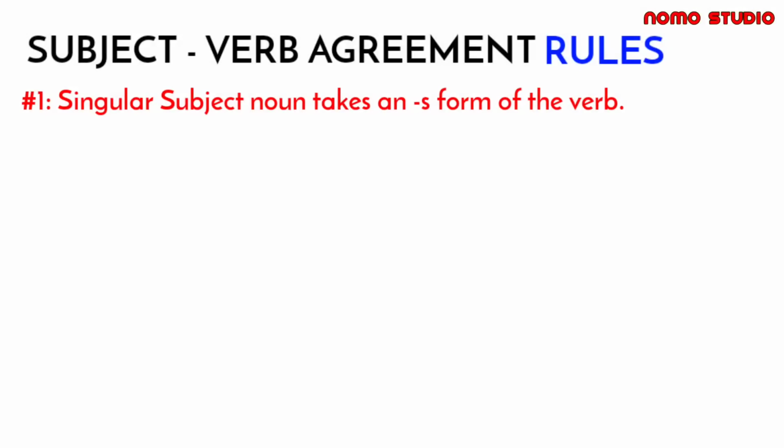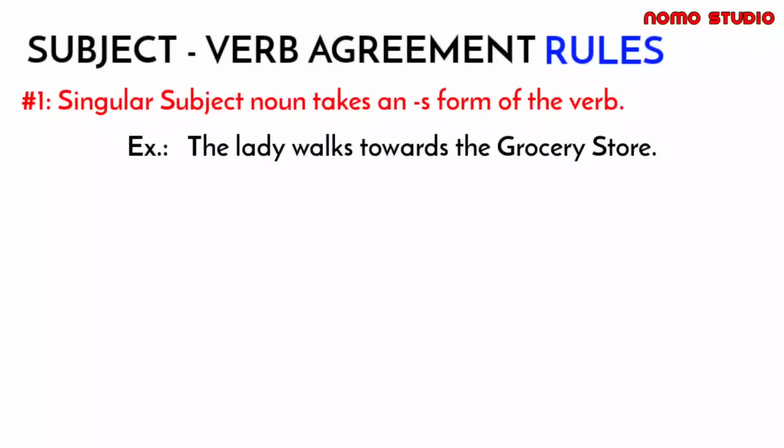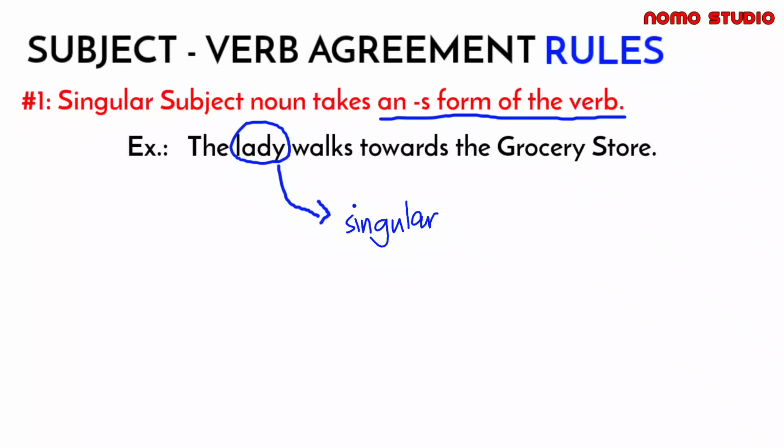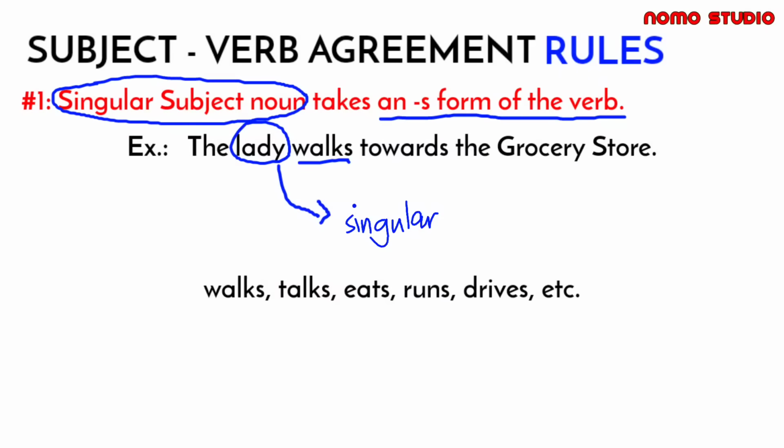Rule number 1. A singular subject noun takes an S form of the verb. So for example, the lady walks towards the grocery store. The subject of the sentence is lady. Since lady is a singular noun, so we must take a singular form of the verb as well. So the singular form of the verb walk is walks. So it is grammatically incorrect if we will say the lady walk. It should be the lady walks. So always remember that verb with S is only for singular form of the noun.